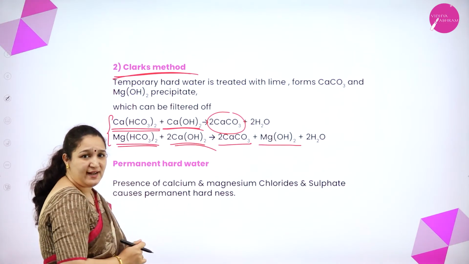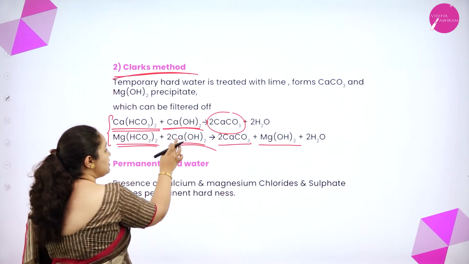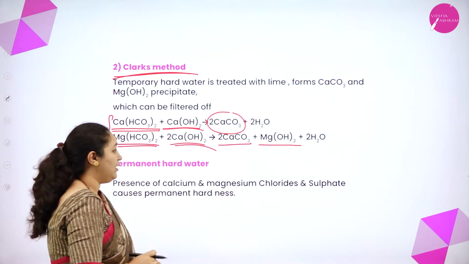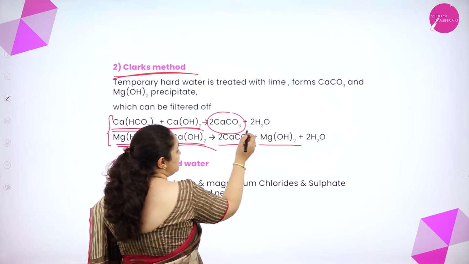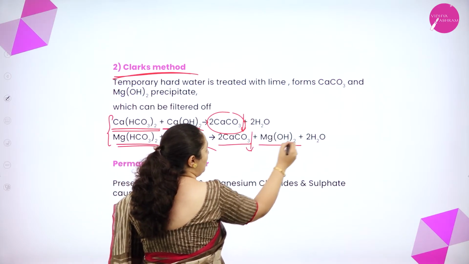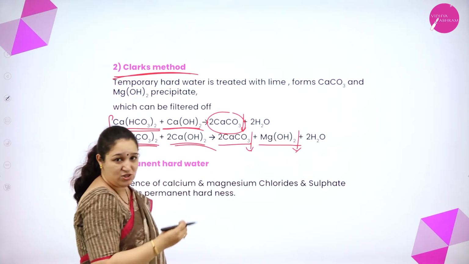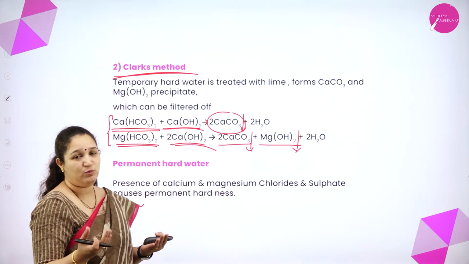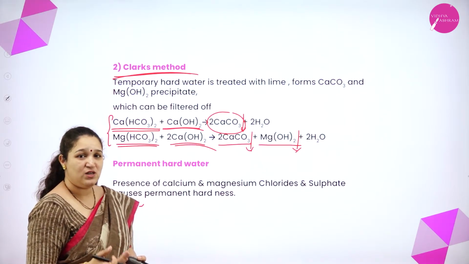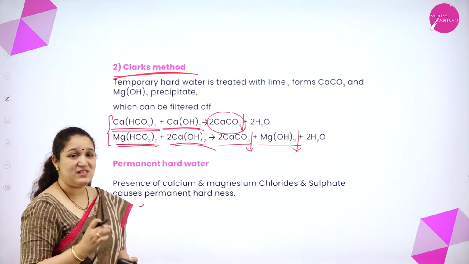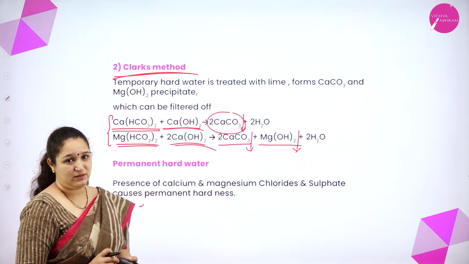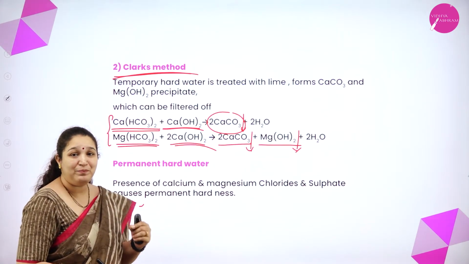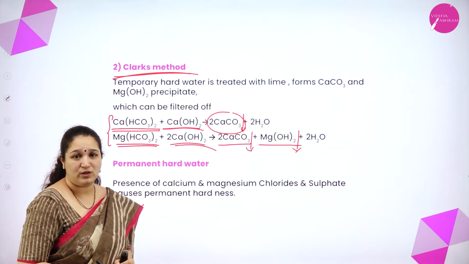Now where did this calcium carbonate come from? That is because calcium hydroxide is there, it will form calcium carbonate as well. So you will get all insoluble, you will get a precipitate. All of this will precipitate because they are insoluble. Once they precipitate, you have to filter it out and remove, then the water will be soft water. This is Clark's method.